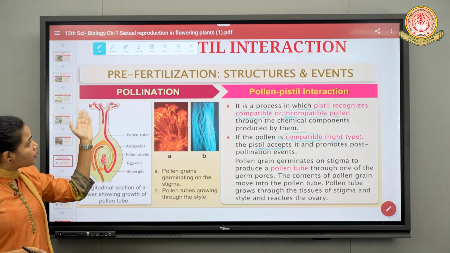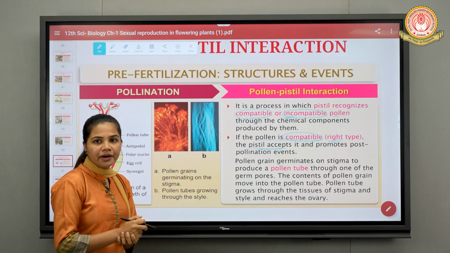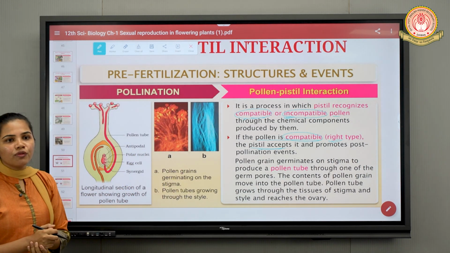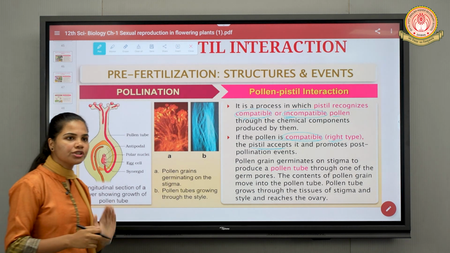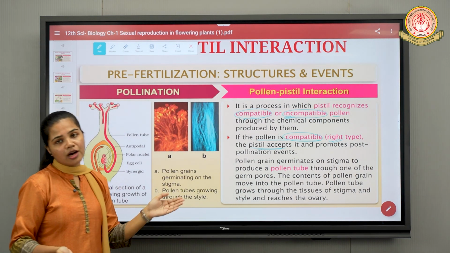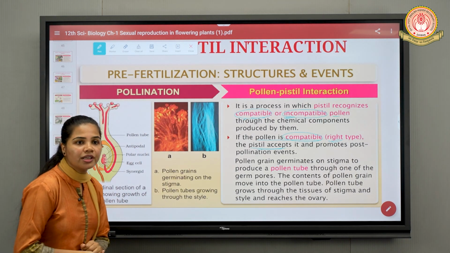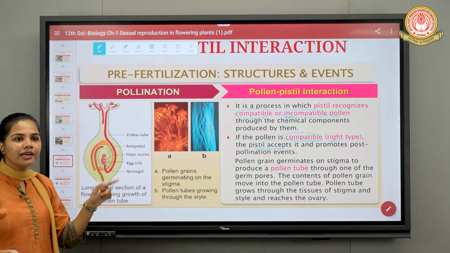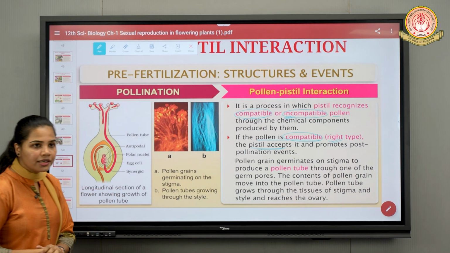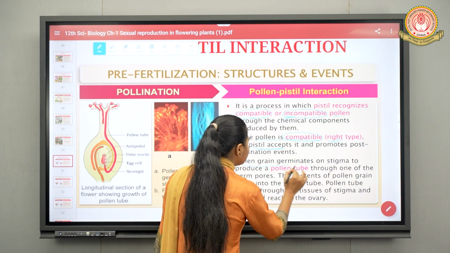This is pre-fertilization only, but after the pollen and pistil interact, it will start producing what? Male gametes, right? Before that, pollen germination and pollen tube growth. After that, post-pollination events will occur. That is nothing but the fertilization process, which we will be discussing later on. Correct, right? Okay.